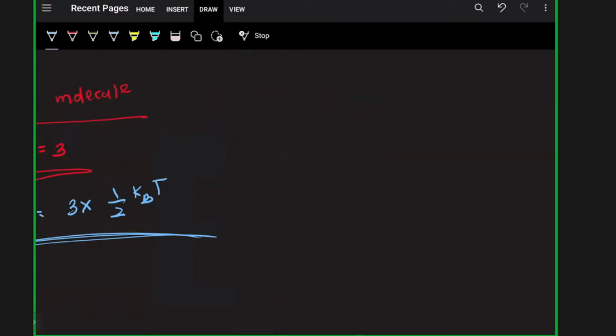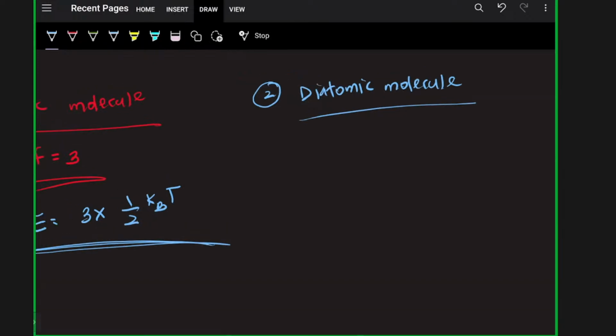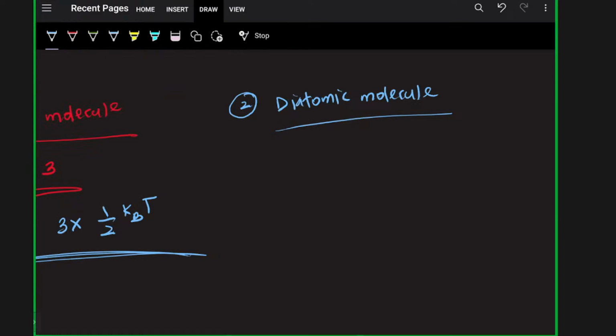And the next scenario is a diatomic molecule. Actually, I have taken a thermal properties of matter class, including exercise solutions and theory explanation. It will be available on the YouTube channel, so please check that out. I have explained it very well in those videos.